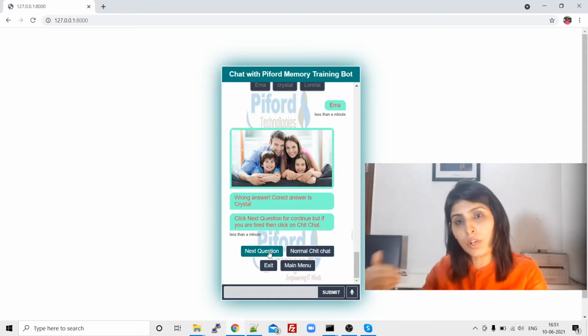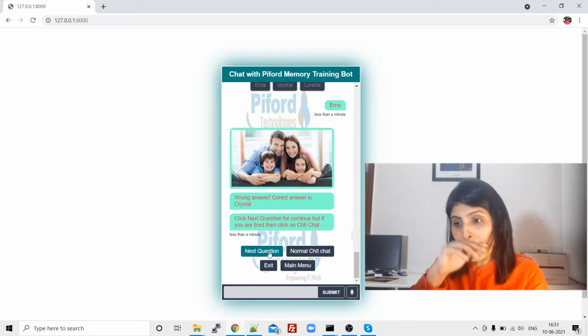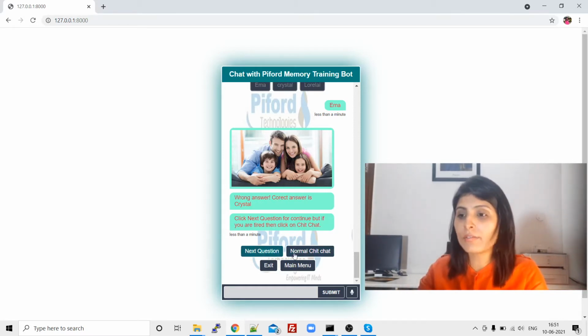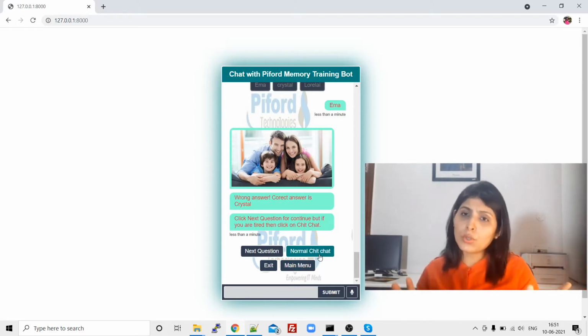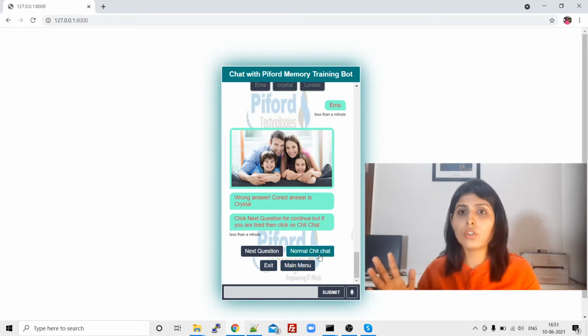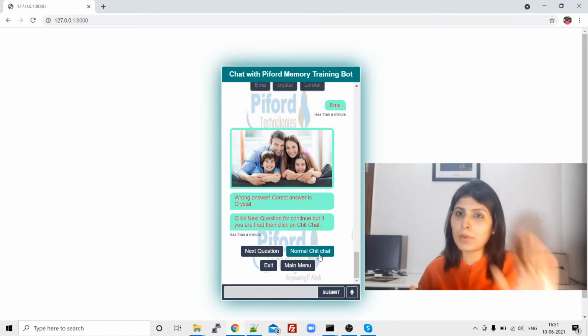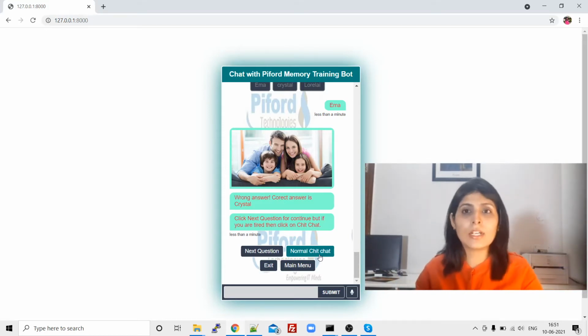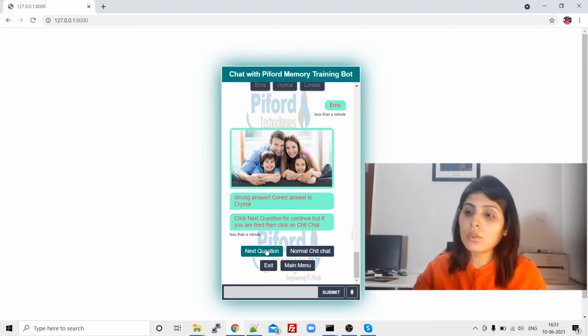So what's going on here is we are training the memory of a person, and after every question we ask, we have these options like next question, because we are talking to a patient right now, and the patient can be tired anytime, right? So after every question we give the patient an option, whether they want to stop their training, go to the main menu, or not do this memory training. Let's say the person normally wants to chat with you, but doesn't want memory training right now, then the person can click on normal chit chat. But if the person is ready for the next question, then they can click over here.